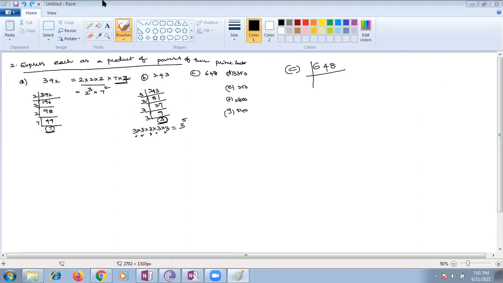Ma'am, can I say the answer for C1? Yes. Ma'am, C1 I got the answer as 2 by 3 multiplied by 3 by 4. Yes, I think it is correct. Just a minute. We can also do with 3, but again we will get 2, so we can do with 2 only.